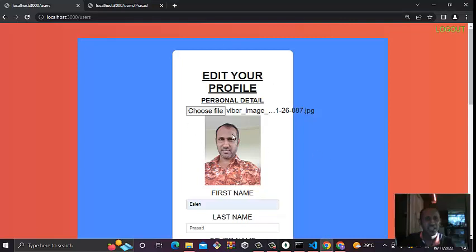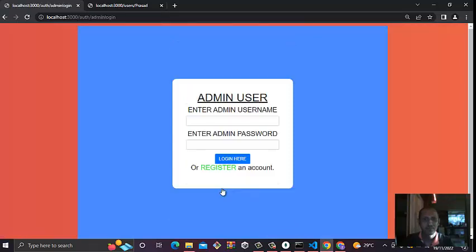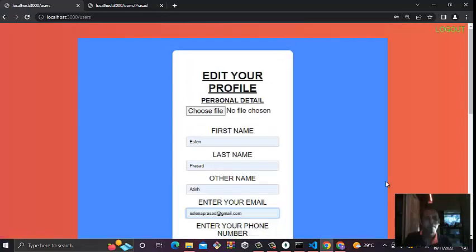Once this picture appears, as I previously mentioned, now I'm going to log out. I'm going to click on log out. Once I click on log out, it will ask me to view and delete profile. So I have to click on view and delete profile. Once I appear here, this is all the information that it is bringing.